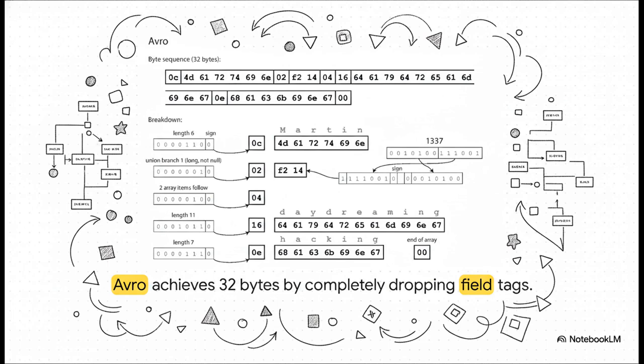What if you have a colossal relational database dump? We're talking hundreds of tables, and you absolutely do not want to manually map thousands of field tags by hand. Enter Apache Avro. This format operates on a completely different paradigm. It achieves an ultra-lean 32-byte payload by dropping field tags entirely. You heard that right, no field names and no tags anywhere in the payload. Instead, it relies purely on the exact strict order of data types defined in the schema. You just stream the bytes in sequence, and the schema tells you exactly what data type comes next.